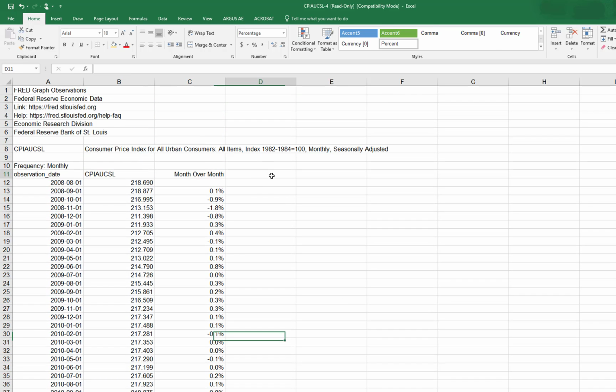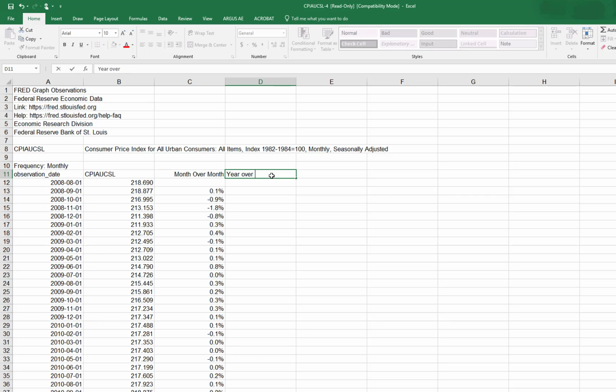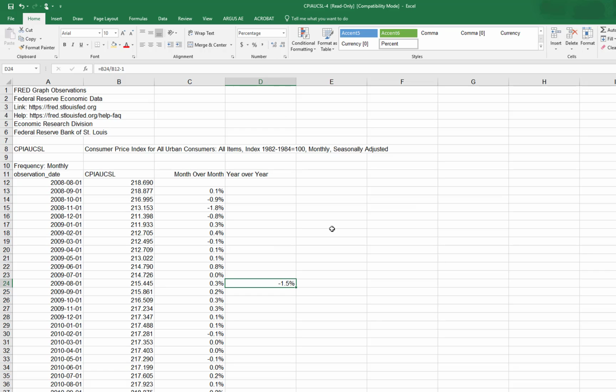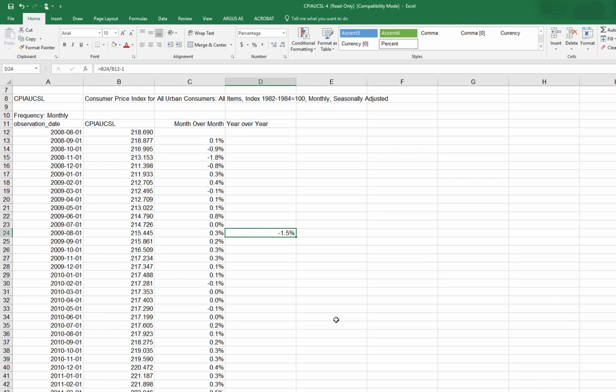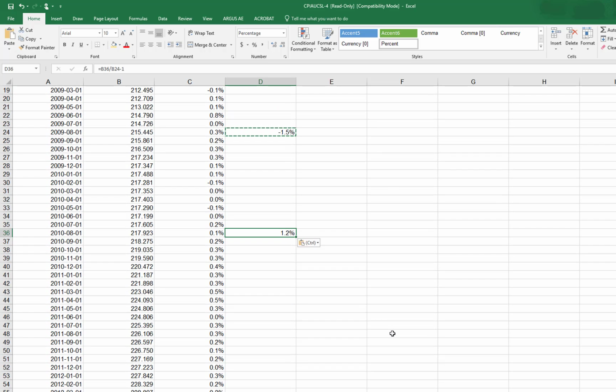Next, I want to do a little calculation here for year over year. And so to do that, I'm going to go out to August of 2009. I'm going to take the August 2009 index number, divide that by the August 2008. Again, take away 1, and this will give me a percentage change. And in this case, the CPI was 1.5% lower than it was the previous year. This is a case of deflation. I can copy that formula down to August of 2010. And so now I see the inflation over those previous 12 months of 1.2%.